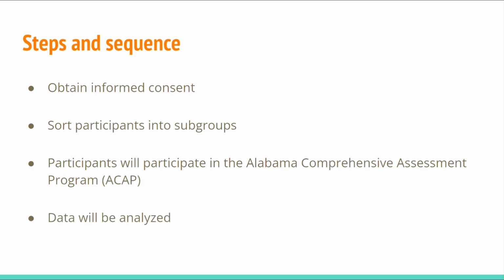Though there is little to no risk in participating in this study, the guidelines of CITI training will be followed. Informed consent will be obtained from parents or guardians of all participants before beginning the study. To protect the identity of students, all participants will be assigned an identification number for the purpose of this study. Students will then be sorted into a high-risk group or a low-risk group, depending on the number of absences they have had. At the end of the school year, students will participate in the ACAP, which is the standardized assessment for the state of Alabama. Upon receiving the scores from this assessment, data will be analyzed to reveal the impact that chronic absenteeism has on student achievement.